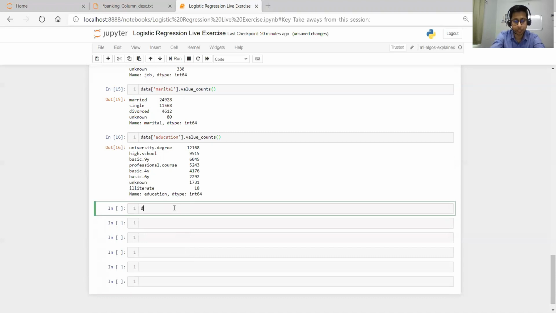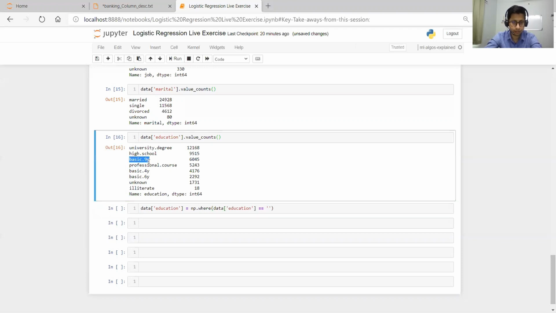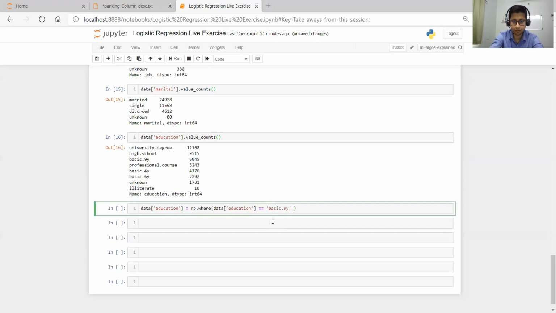So data.education equals, here we will use NumPy's where. I'll explain how this is working.